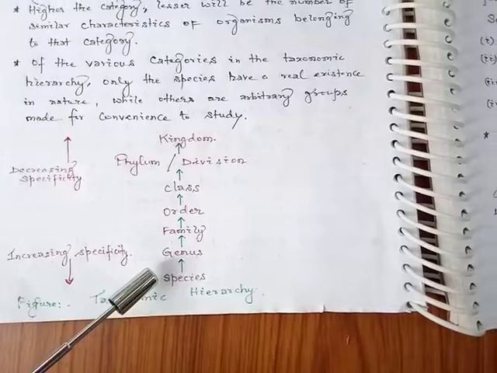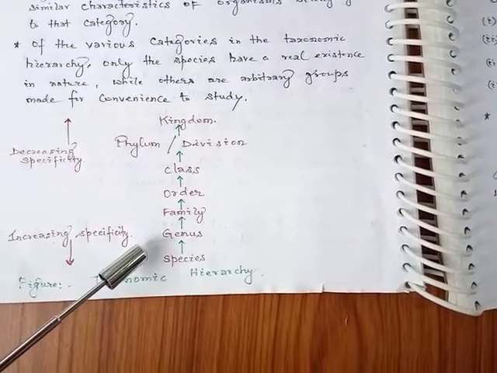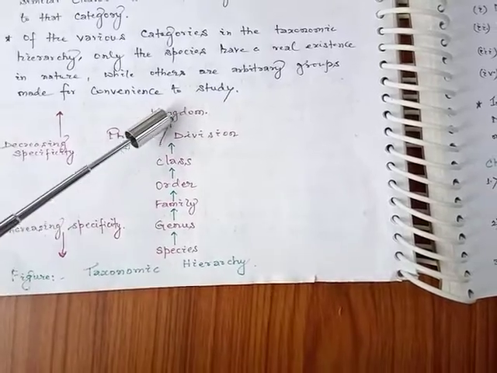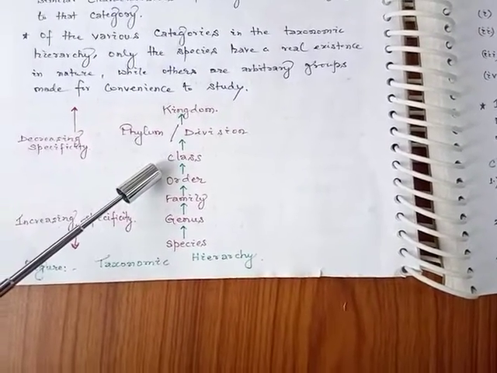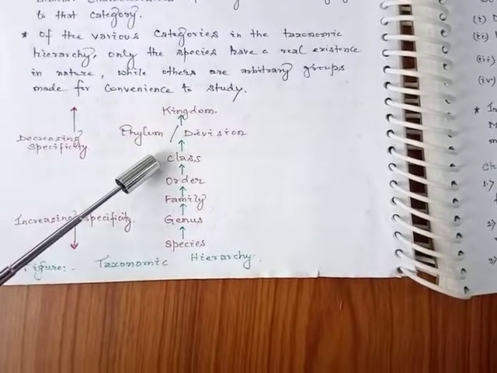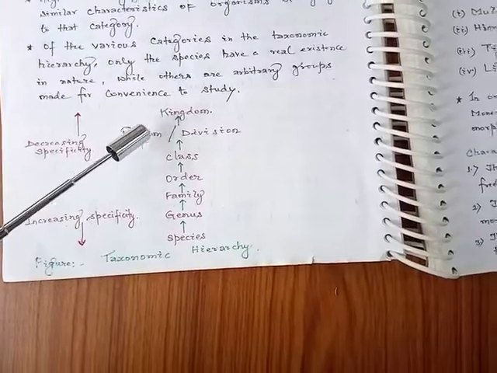Only the species has a real existence in nature, whereas all the other groups are just arbitrary, made for our convenience to make it easier to study.